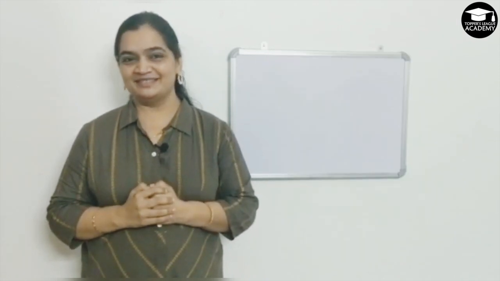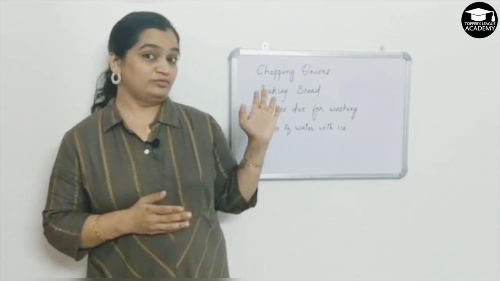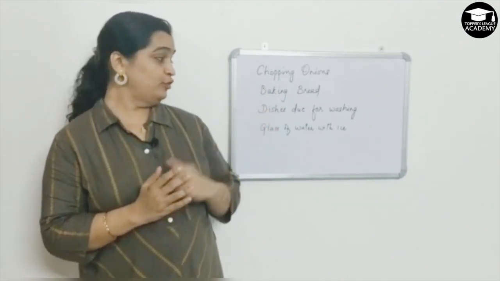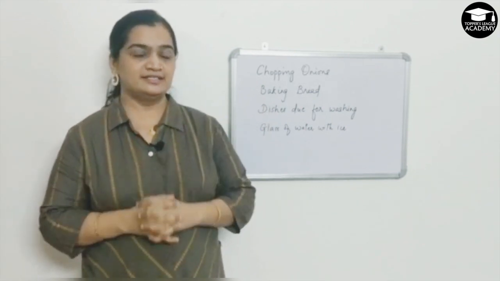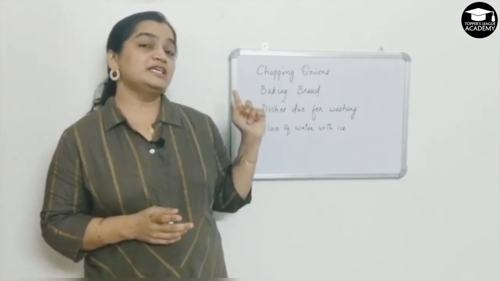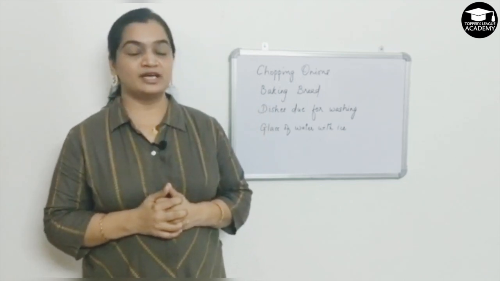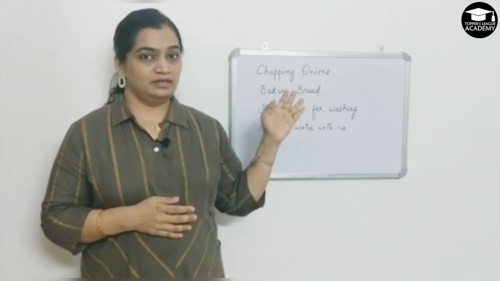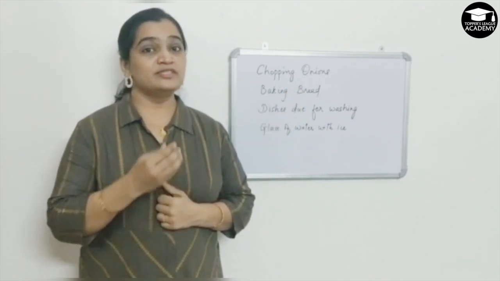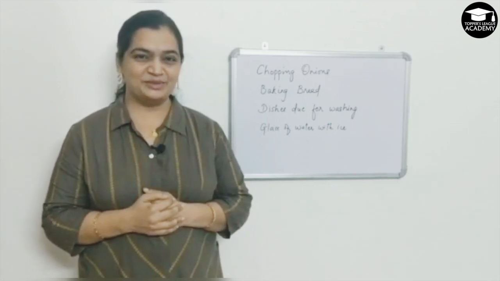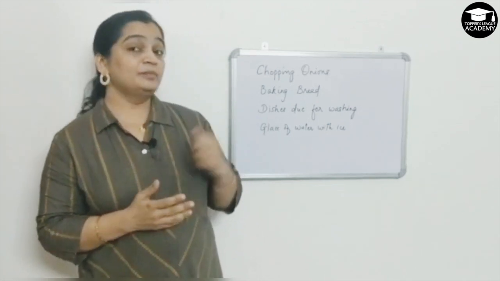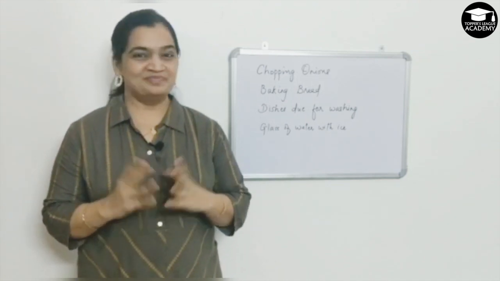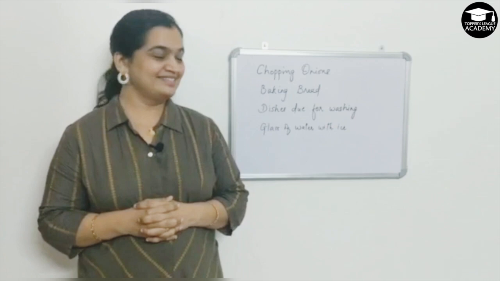So what did we see here? I listed out what I saw. Chopping onions, baking bread, dishes due for washing, and glass of water with ice, isn't it? Now, if you see at each step, there is some chemical reaction going on. What is the chemical reaction that you see? The cut onions makes you cry. Obviously, there is something in the onion that is making you cry, isn't it? Then the bread baking. When you put the dough inside the oven, is the bread the same? No, it rises, isn't it?